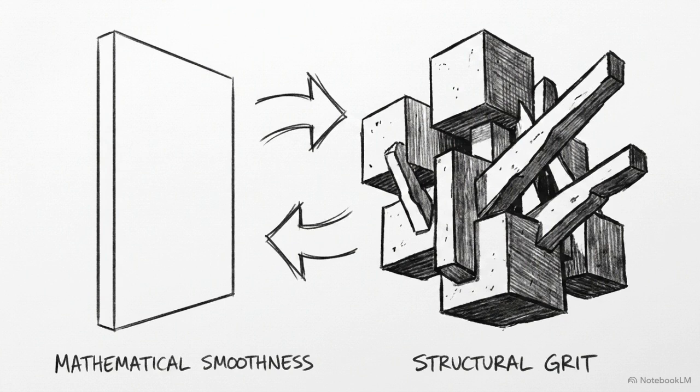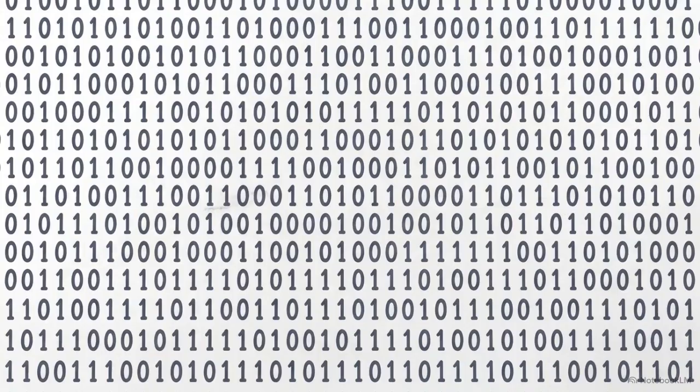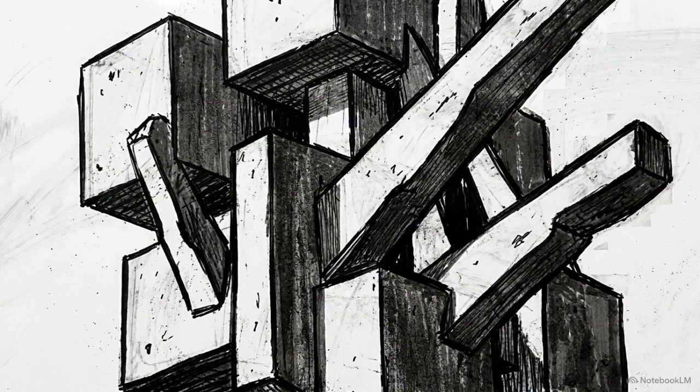This mirrors modern architecture. On the left, a featureless glass skyscraper. On the right, a brutalist concrete building with exposed beams and sharp asymmetrical angles. The glass building represents standard AI token generation, frictionless, predictable, and devoid of individual character. The brutalist building represents high-entropy content, exposing its structure through abrasive hooks and opinionated transitions.